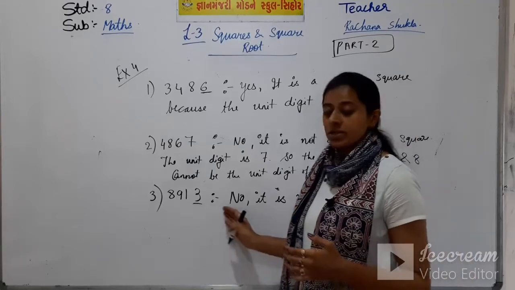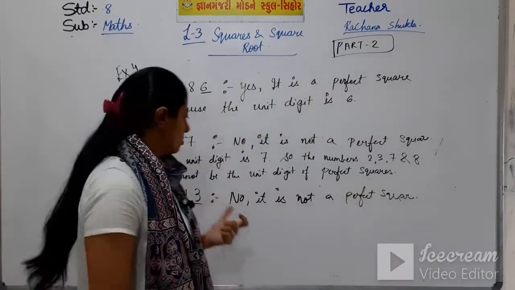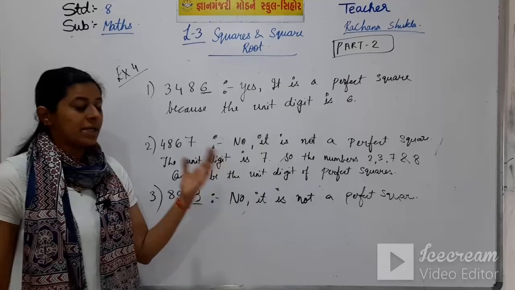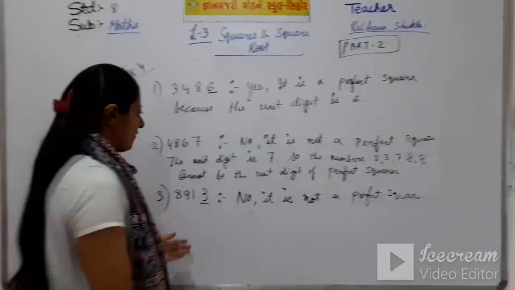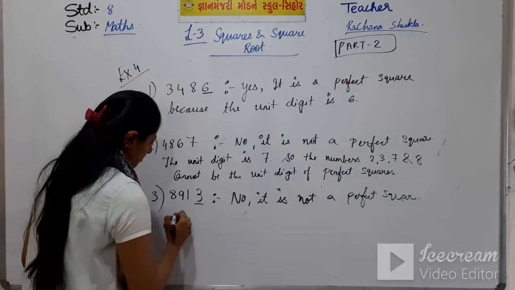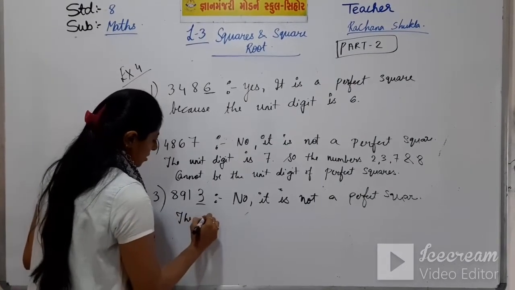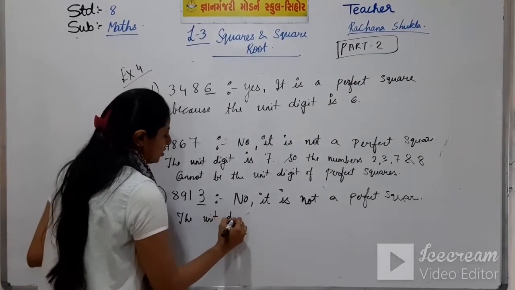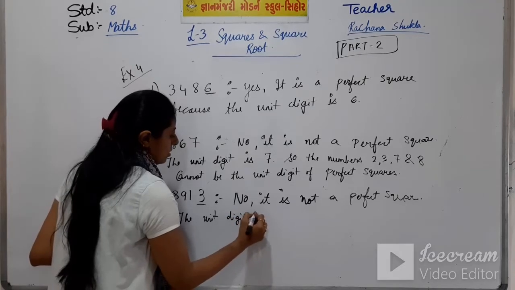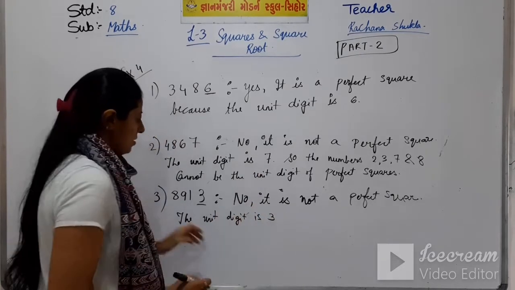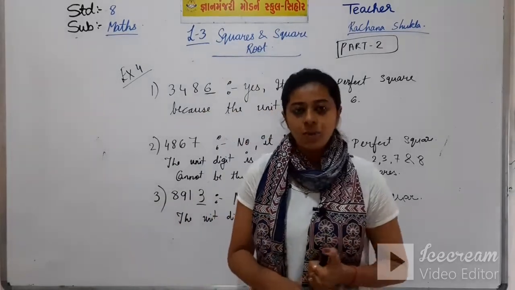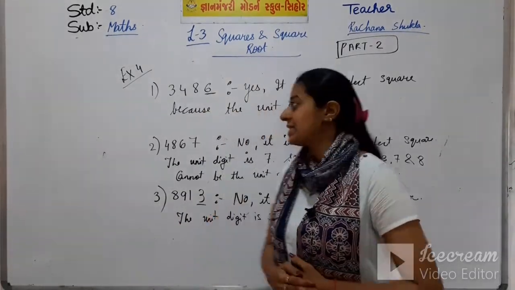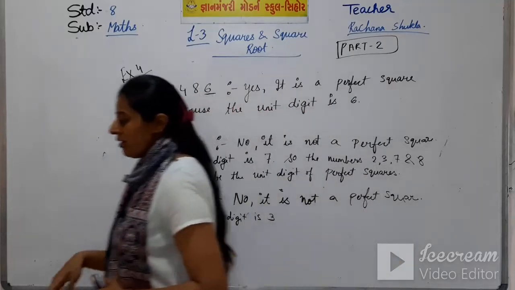So the numbers with the digits 2, 3, 7 or 8 cannot be perfect squares. So this number is also not a perfect square. Now let's see the next example, that is example number 5.